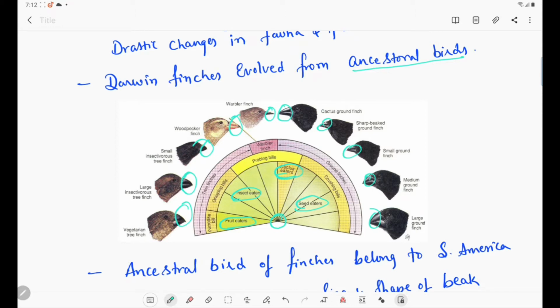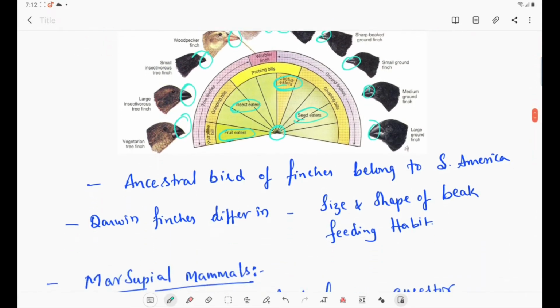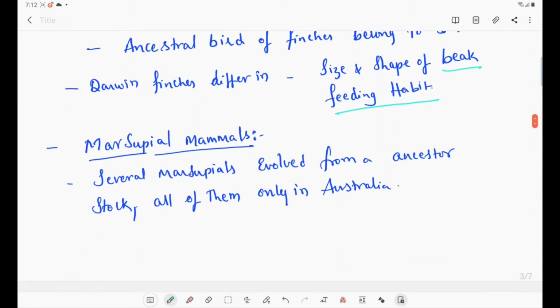So where is this ancestral bird present? The ancestral birds of finches belong to South America, and Darwin's finches differ in size and shape of beak and also feeding habits. Okay, now let us go for the next one, marsupial mammals.